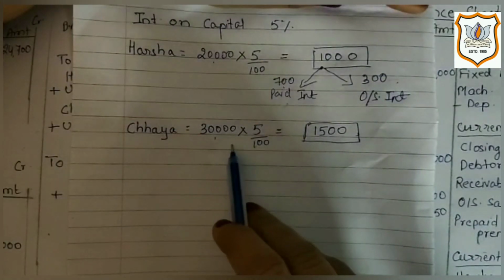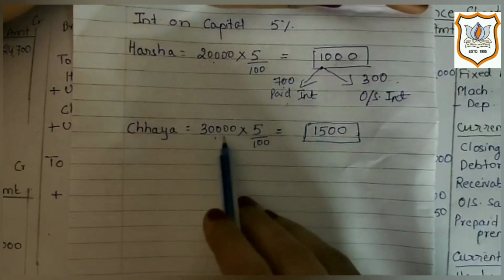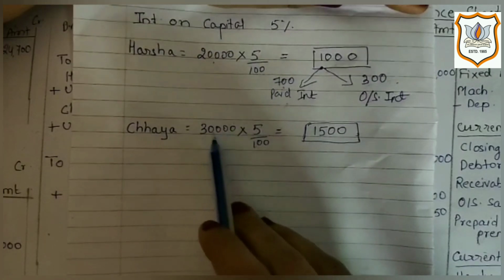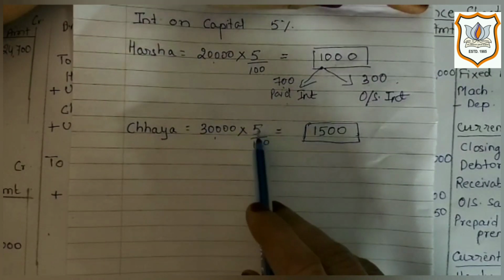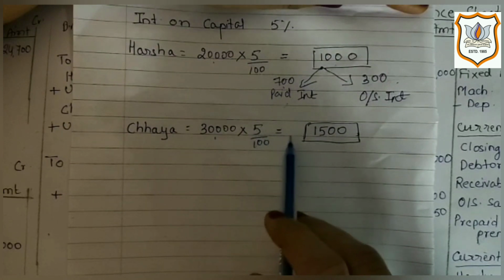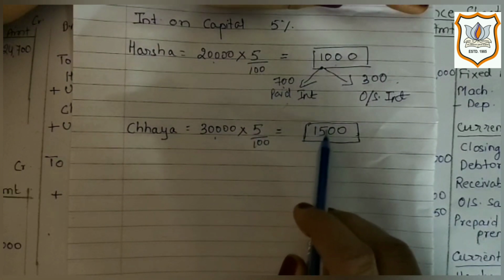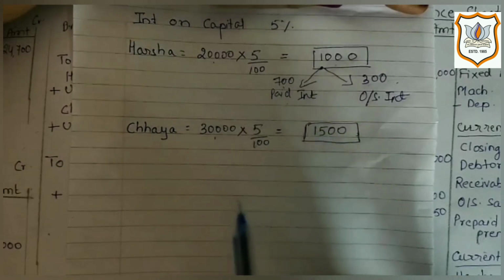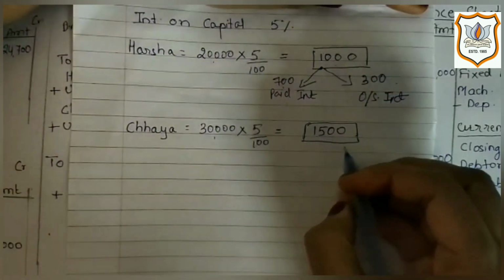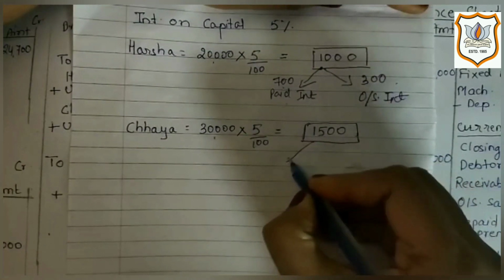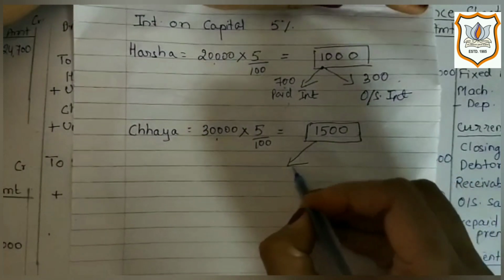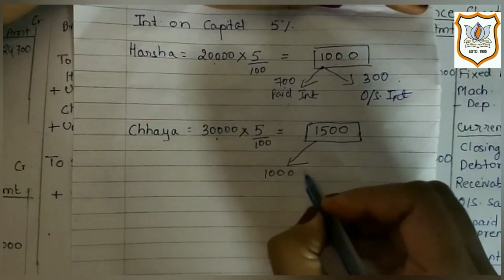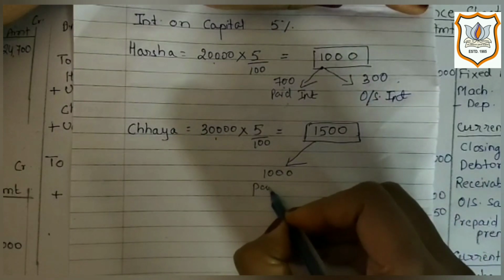Similarly for Chaya also, here Chaya's capital balance is rupees 30,000 and the interest rate is 5%. So you will get 1,500 as total interest on capital of the current year for Chaya, out of which, if you check, 1,000 is given in the trial balance, which is paid interest.